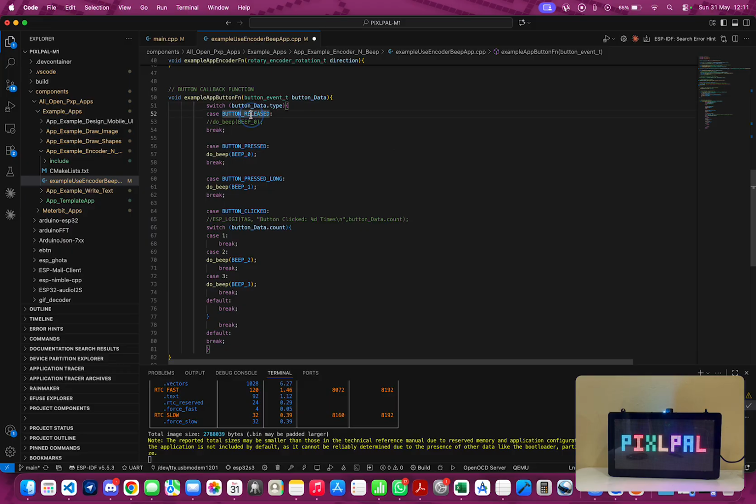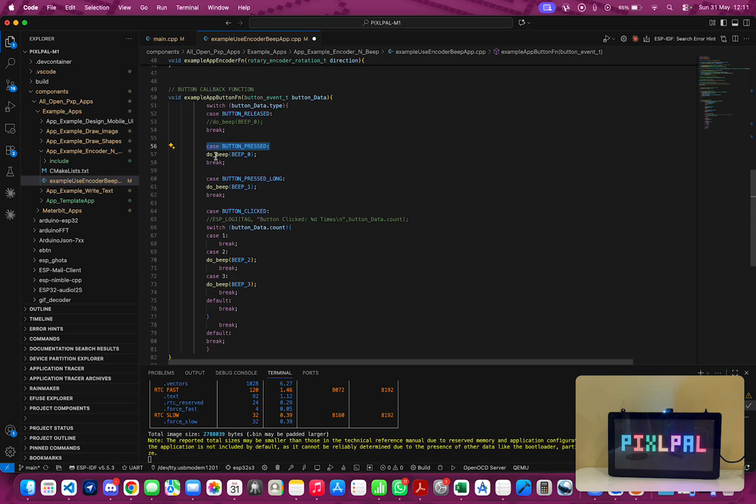The very first case we have is when the button is released. Of course, before its release it is first pressed. If it releases, whatever you specify here gets fired. Here we leave it empty. Now this is for button press.